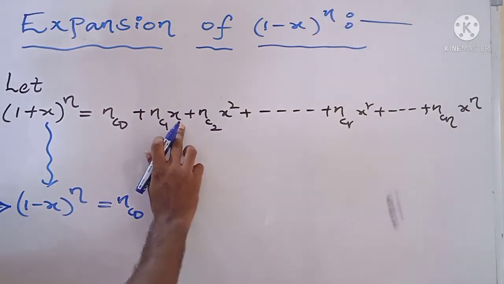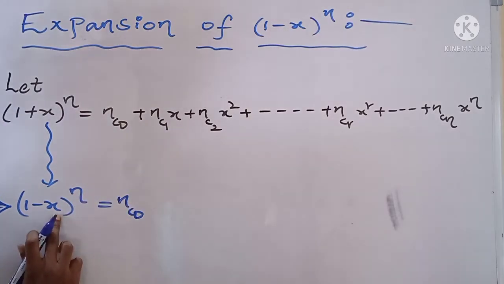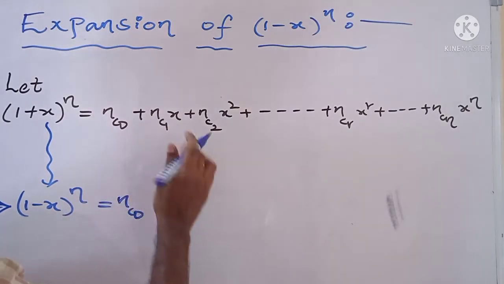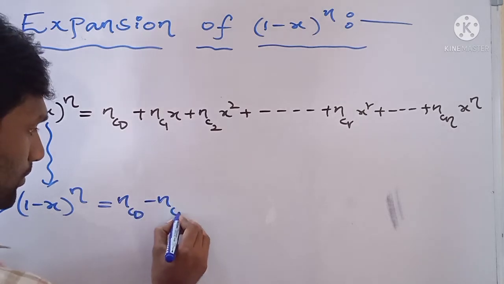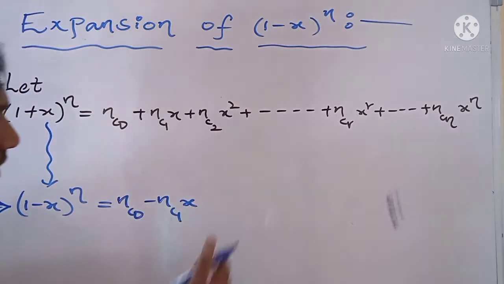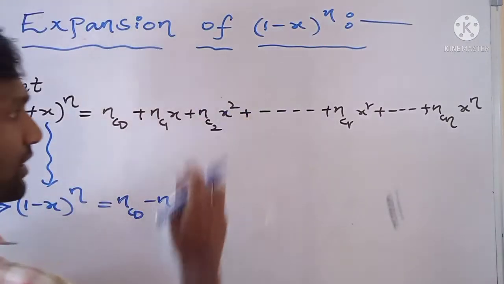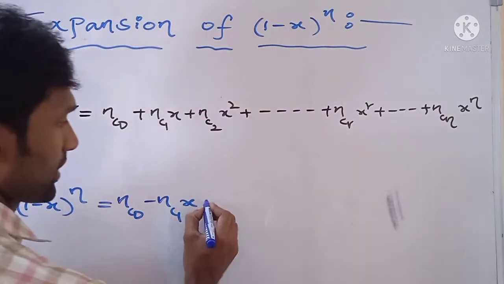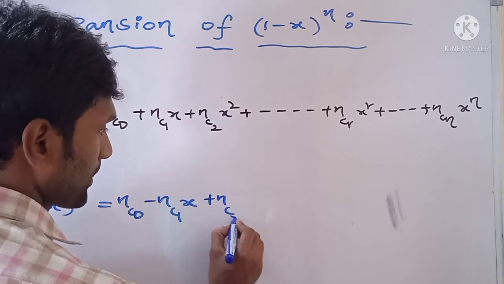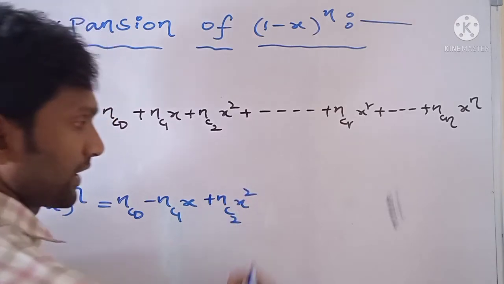nC0, where in place of x we put minus x, that means plus. Into minus, nC1 x. Next, substitute minus x whole square, it is plus x square. Now the third term is plus nC2 x square.